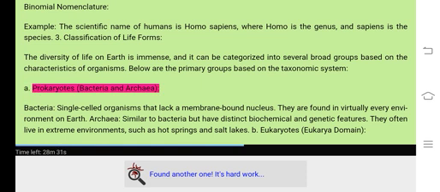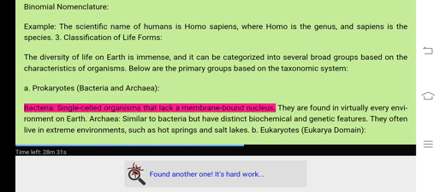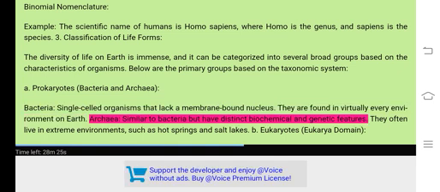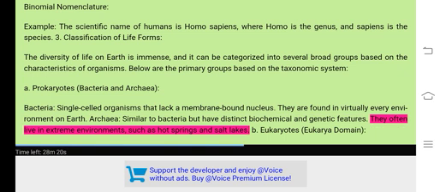A. Prokaryotes, bacteria and archaea. Bacteria, single-celled organisms that lack a membrane-bound nucleus. They are found in virtually every environment on Earth. Archaea, similar to bacteria but have distinct biochemical and genetic features. They often live in extreme environments, such as hot springs and salt lakes.